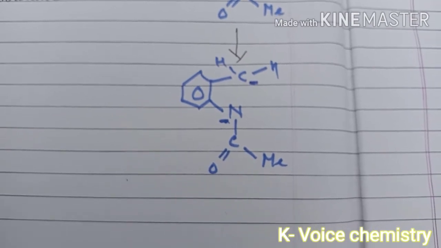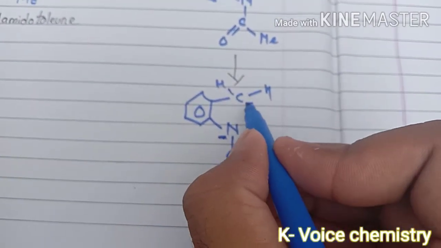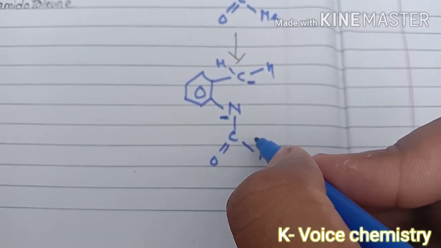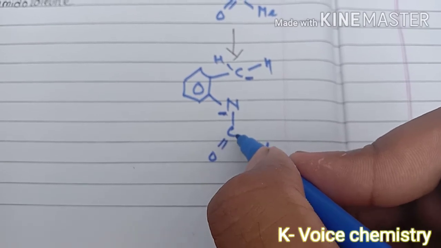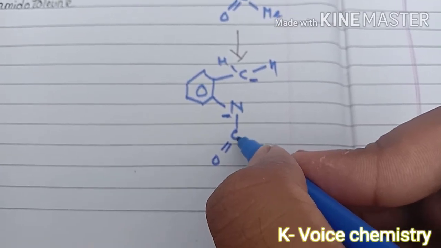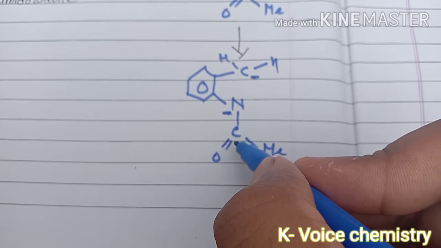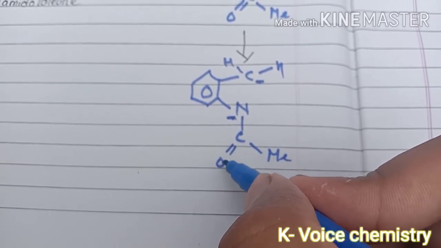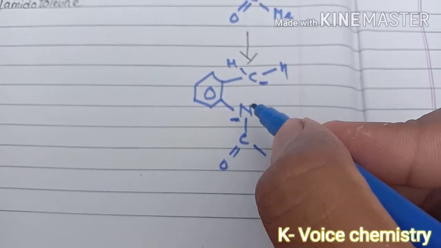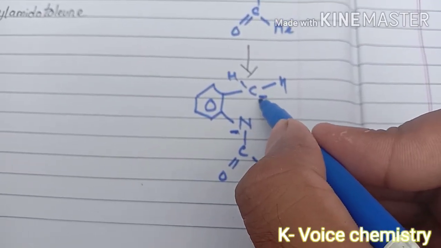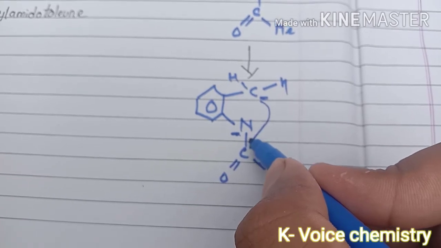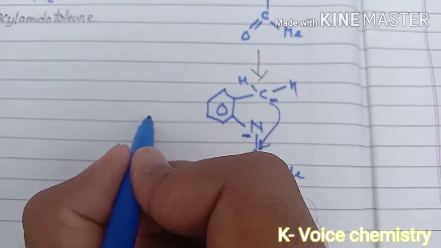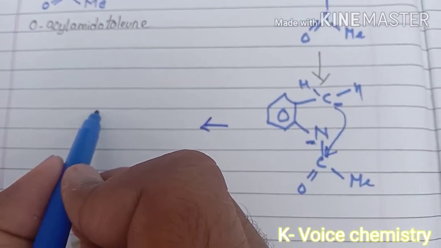Now what will happen? This carbon will act as a nucleophile, and it will attack this electrophilic carbon, because it is electron deficient, as it is attached to the more electronegative oxygen and nitrogen. So basically it will attack, and we will have a structure something like this.